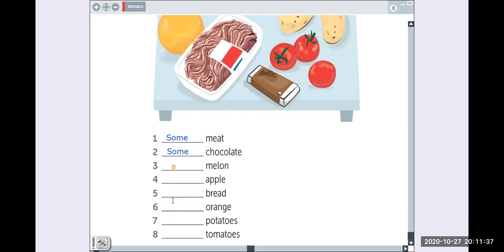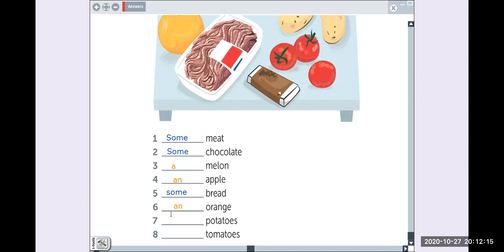Apple, countable or uncountable? Countable. So we say an apple. An apple. Bread, countable or uncountable? Uncountable. So we say some bread. Orange. An orange. An orange. Potatoes. Some.